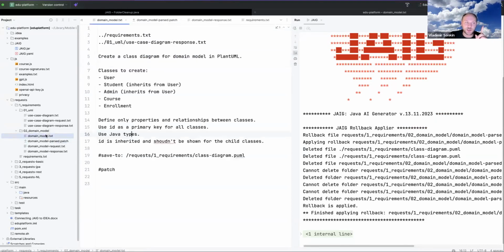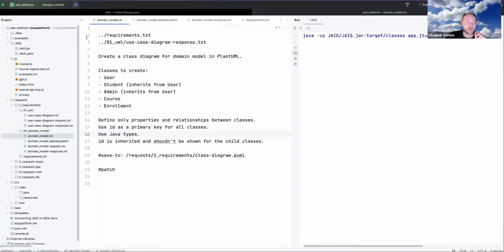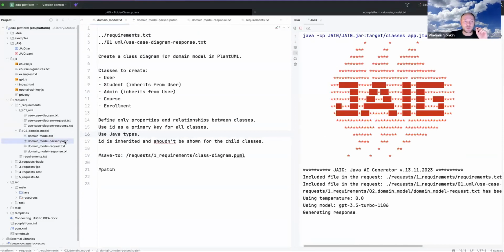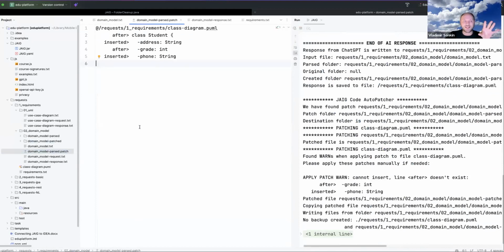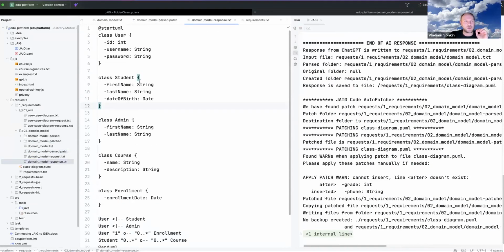If I regenerate, let me regenerate one more time, and this patch will again be automatically applied. If it can be applied, then it will be applied. But okay, student, and you see it couldn't apply. Yes, apply patch one, cannot insert. Line after doesn't exist. Yes, this is a problem.